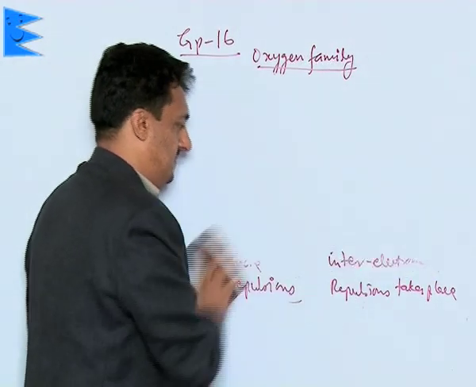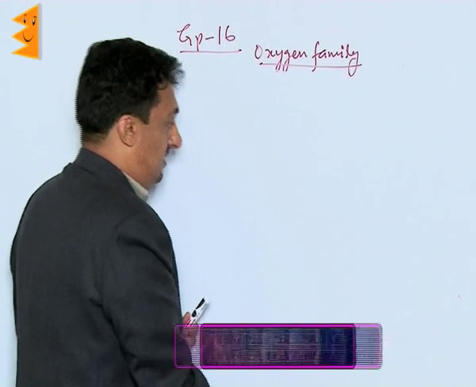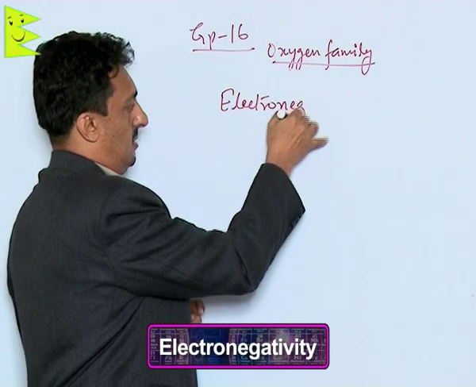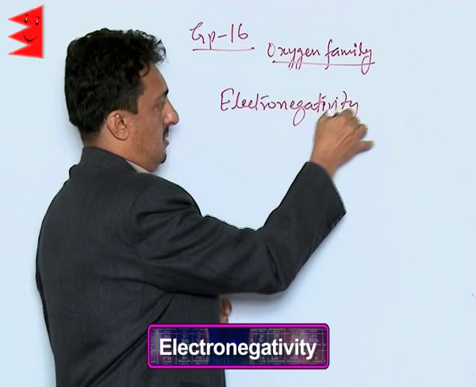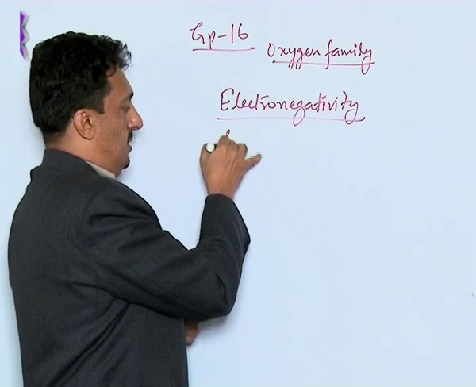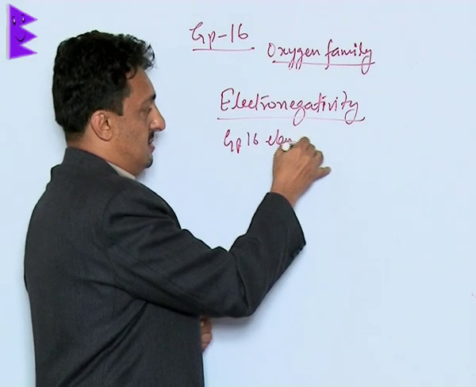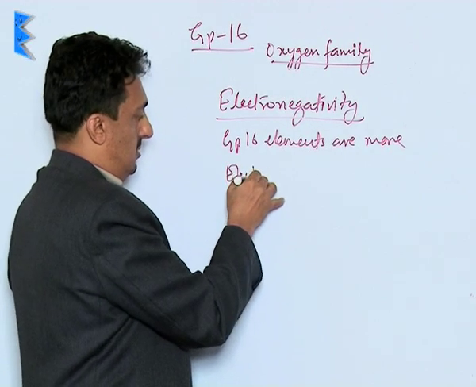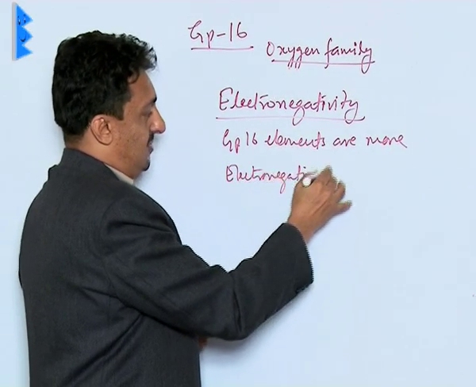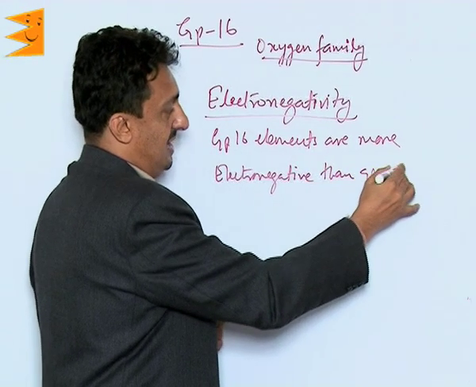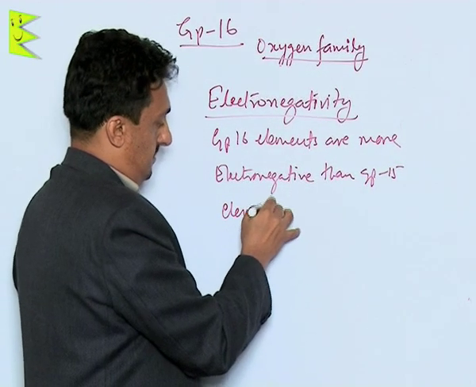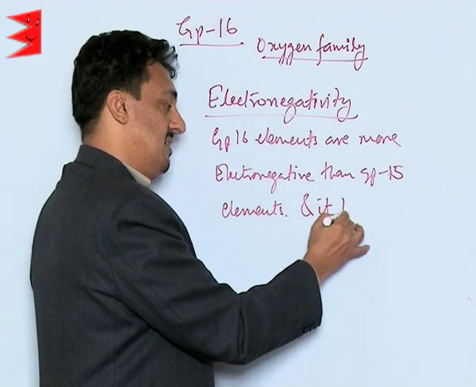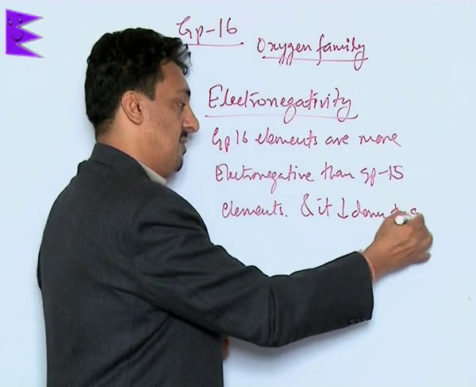Let us discuss now the electronegativity. Remember, group 16 elements are more electronegative than group 15 elements, and it decreases down the group.